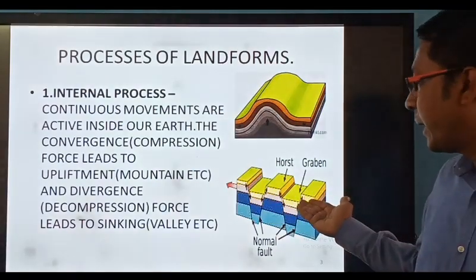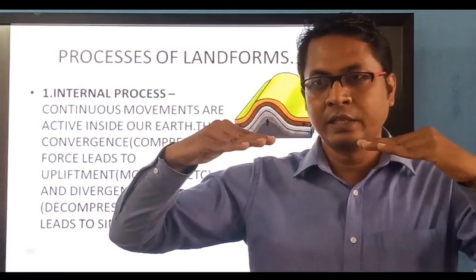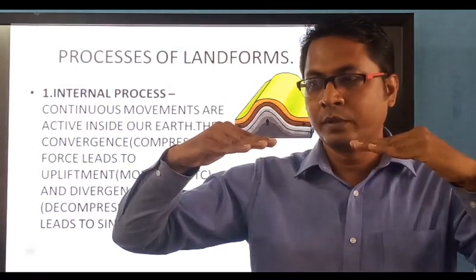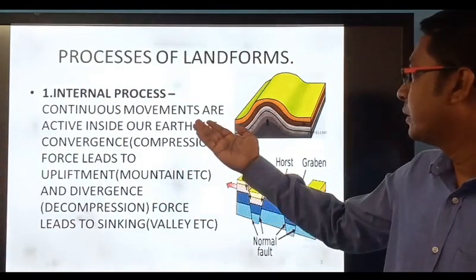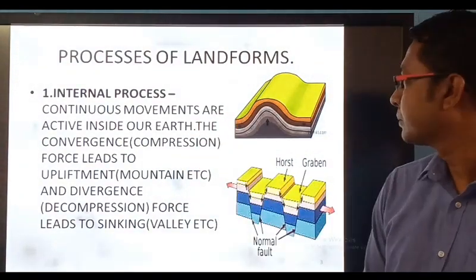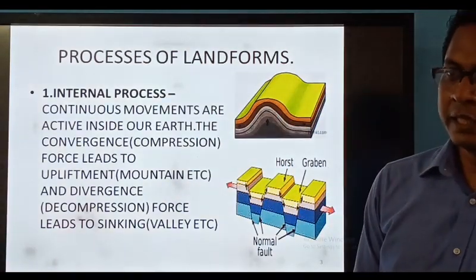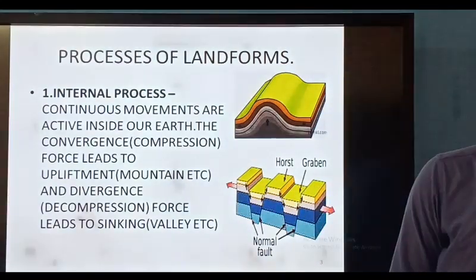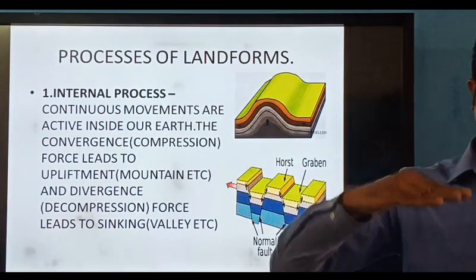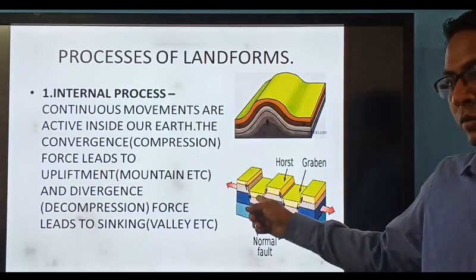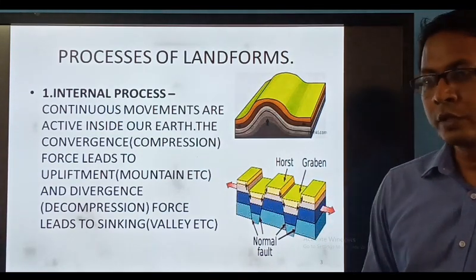Similarly, sometimes we have divergent force, when the plates go away from each other. It forms block mountain. But we will deal with fold mountain first. Am I clear? Yes. So the first force is the internal force. Because of the internal force, fold mountain is formed. What is formed? Fold mountain. And if decompression force, block mountain, very good, its raised part is called horst and the lower part is called graben. So can we proceed?